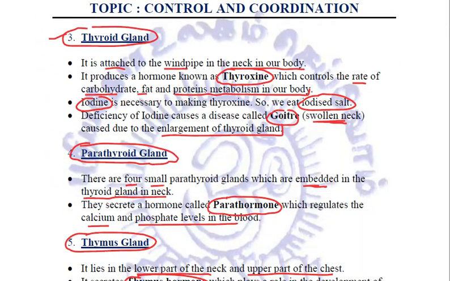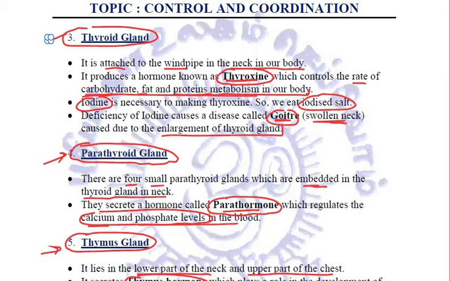Next is the thyroid gland, attached to the windpipe, which produces a hormone known as thyroxine, which helps in carbohydrate, fat, and protein metabolism. Iodine is required for it, and deficiency of iodine causes a swollen neck, a disease called goiter, due to the enlargement of the thyroid gland. Next are the parathyroid glands, present in the thyroid gland in the neck, a total of 4 in number, secreting a hormone called parathormone, regulating the calcium and phosphate levels in the blood.